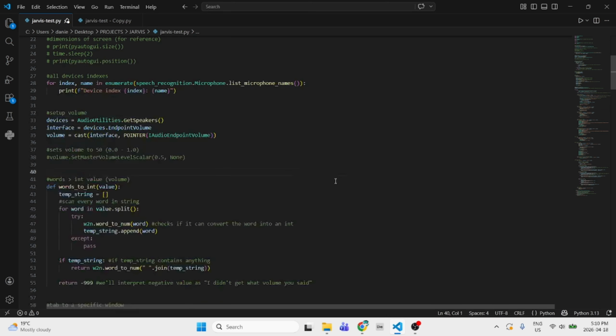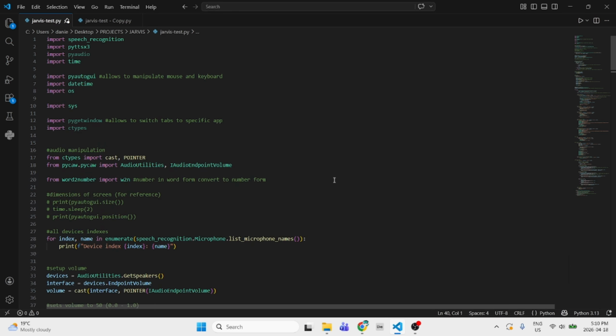So basically the things I worked on, well, the past 2 days, is audio manipulation. So basically being able to set the volume to whatever you want by telling it what volume you want. Like you can say increase the volume by this amount, decrease this amount, set the volume to this amount. And then there's also two other things: you can skip songs, and you can also play any song you want on Spotify. So yeah, let's just go through it.